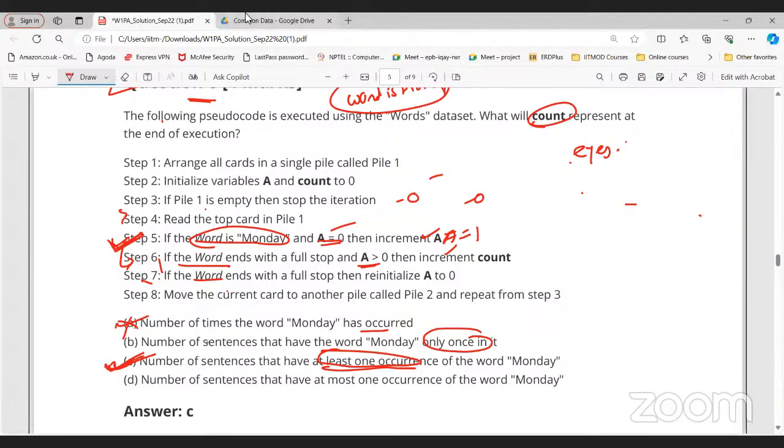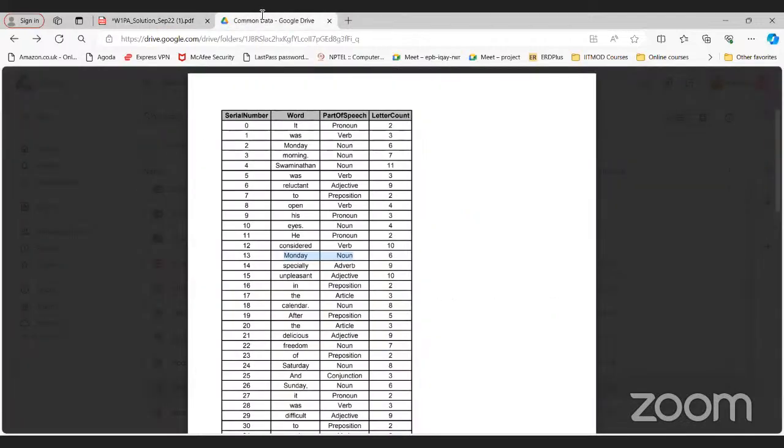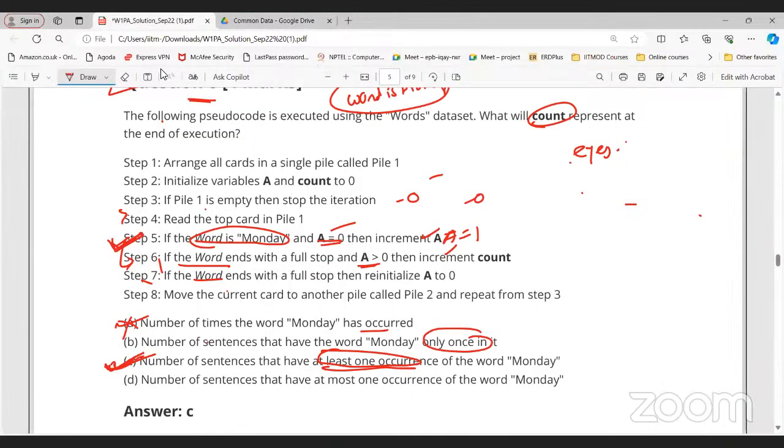We are talking about the sentence. If a full stop is not there, then we can say it is not a sentence. If a full stop is there, it means a sentence, okay? So make sure about this particular condition. You can see this in week 7 and week 8. Very, very important: whenever I say a word ends with a full stop, it is considered a sentence, okay?